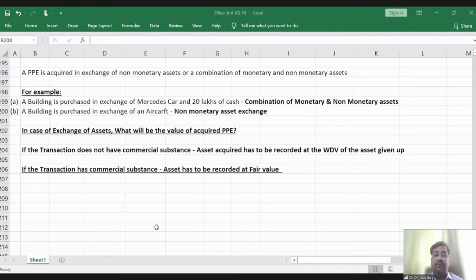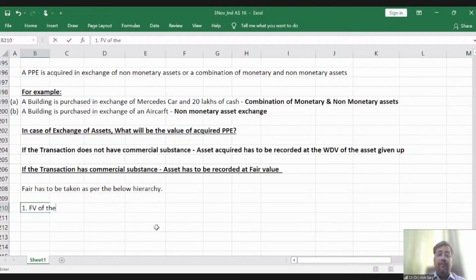But sir, what fair value? This fair value has to be taken as per the below hierarchy. Sir, what is the hierarchy? Number one, fair value of the asset given up and the fair value of the asset acquired.